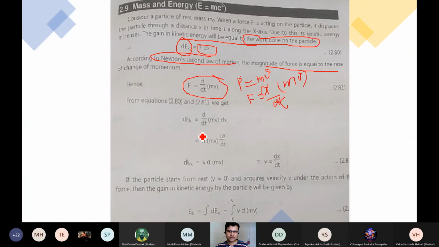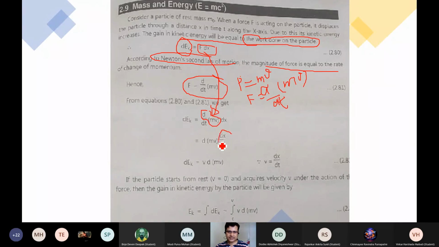That particular force you have to put in this expression. So your expression for the energy becomes dEk is equal to d by dt of mv into dx. This is a total differentiation, so write d(mv) here and rearrange the term as dx by dt.